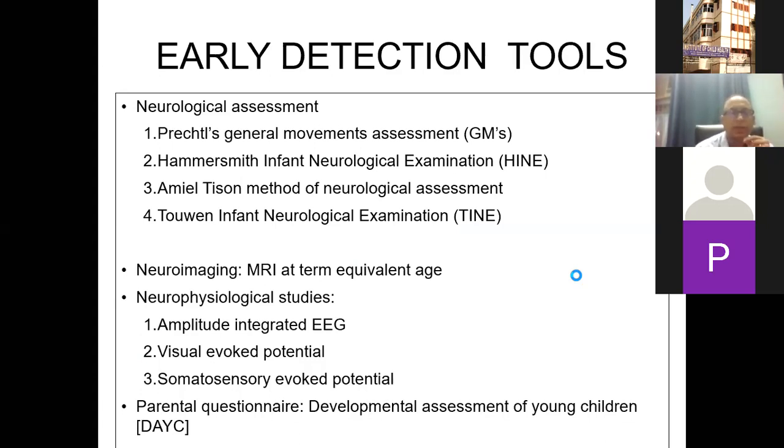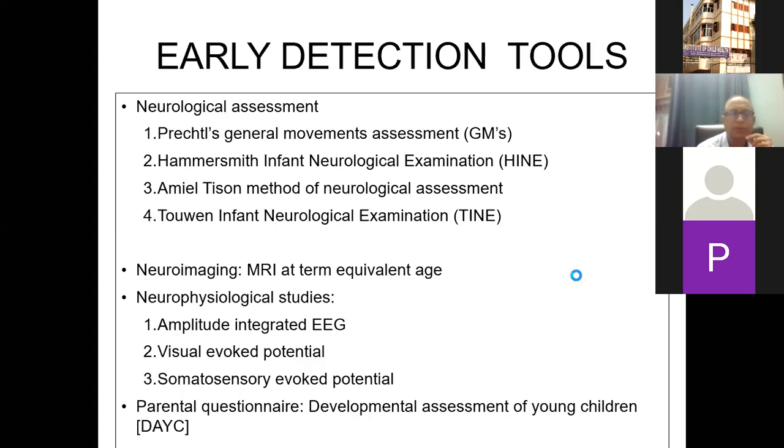Another important scale is the Hammersmith Infant Neurological Examination, or HINE. The Amiel-Tison method of neurological assessment that involves measuring different angles of the joints, and another one called the Touwen Infant Neurological Examination. But the first two, I think, are much more popular, the Hammersmith and the general movements.